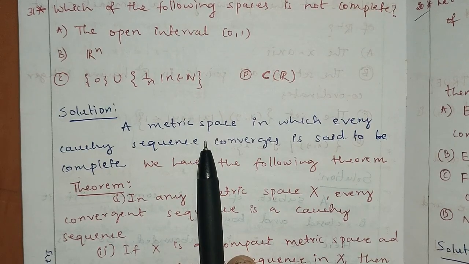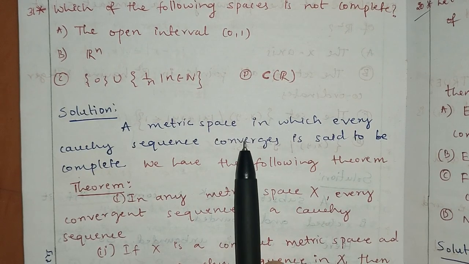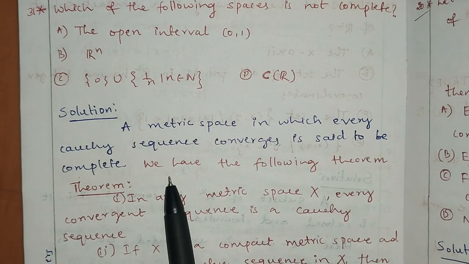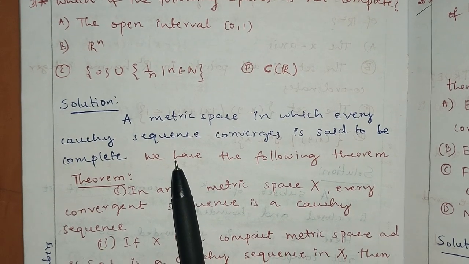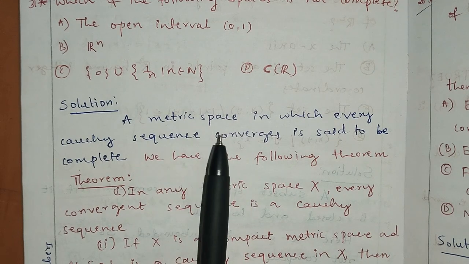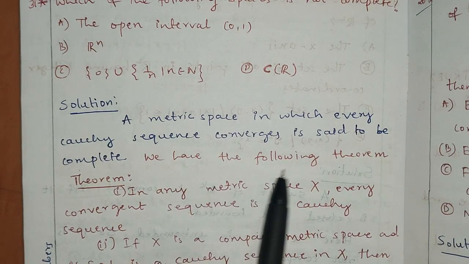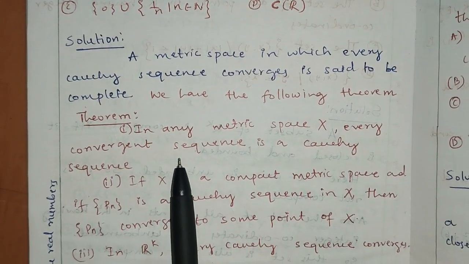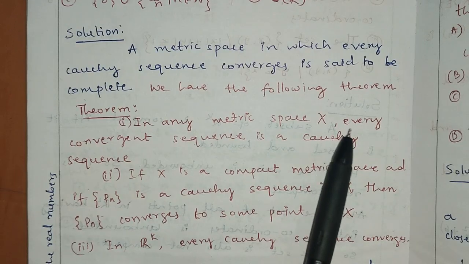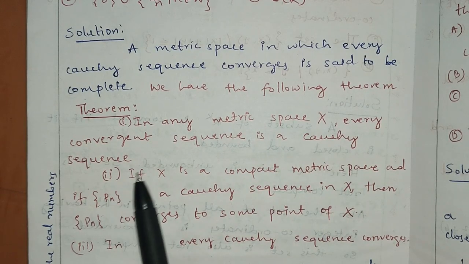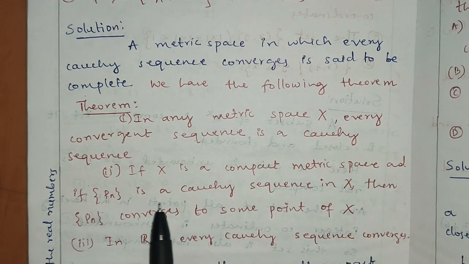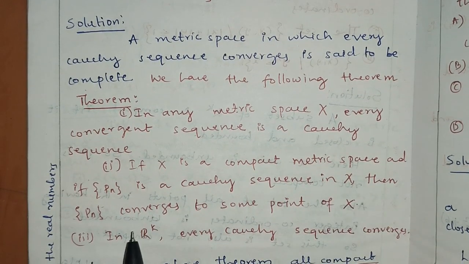What do you mean by a complete metric space? Let us see. A metric space in which every Cauchy sequence converges is said to be complete. Let us see in which space the Cauchy sequence converges. We have the following theorem related to Cauchy sequences. First point, in any metric space X, every convergent sequence is a Cauchy sequence. If X is a compact metric space and if the sequence Pn is a Cauchy sequence in X, then Pn converges to some point of X.